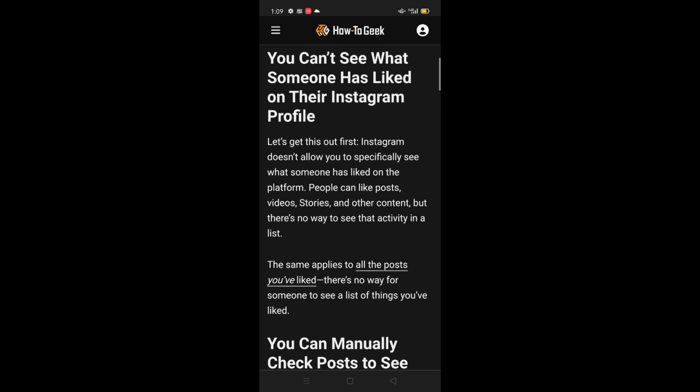Instagram doesn't allow you to specifically see what someone has liked on their platform. People can like posts, videos, stories and other content, but there is no way to see that activity in a list.